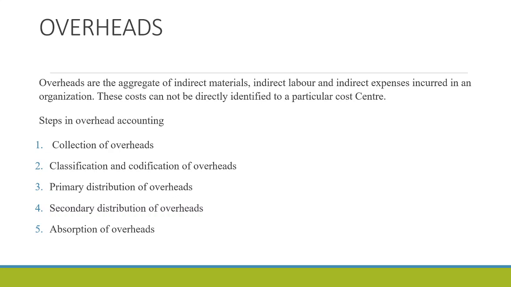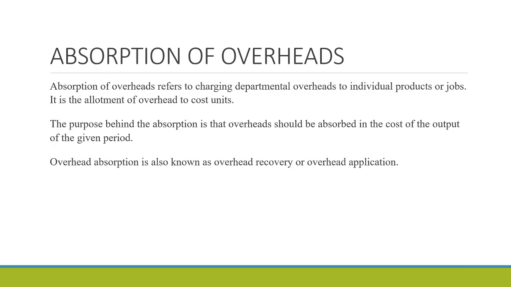That is, secondary distribution of overheads is the process of redistribution or reapportionment of service department overheads to the production departments. Now the last step in the overhead distribution plan is the absorption of the overheads. Here the total cost of the production department is to be absorbed by the products manufactured or the jobs undertaken or the units of output produced in the respective production department. So overhead absorption is the process of charging departmental overheads to individual products or jobs.